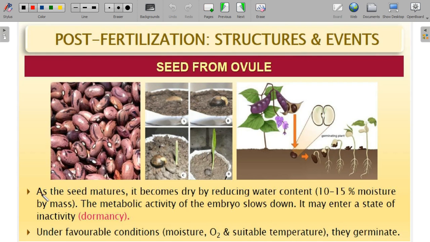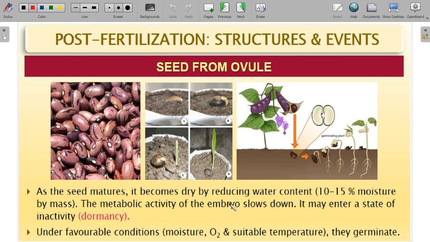You know that seeds can be preserved for a long time, even a year in your home. Whatever the seed may be, we can proudly say that we can store seeds because they have a period called dormancy. As the seeds mature, they become dry by reducing water content, to 10 to 15% moisture by mass.